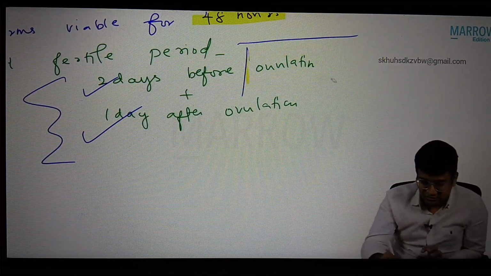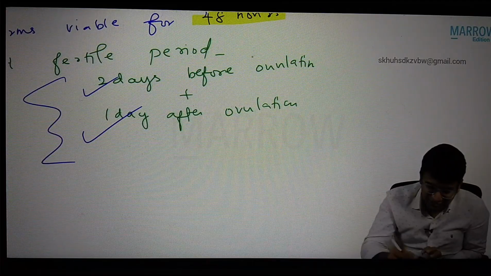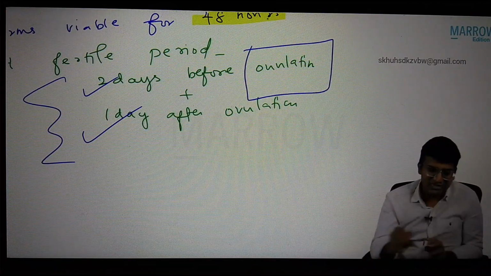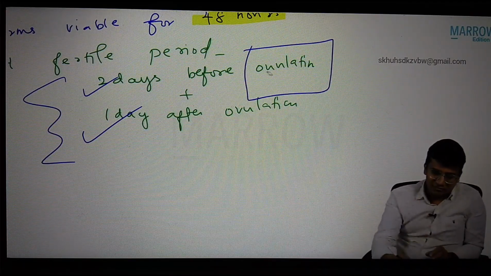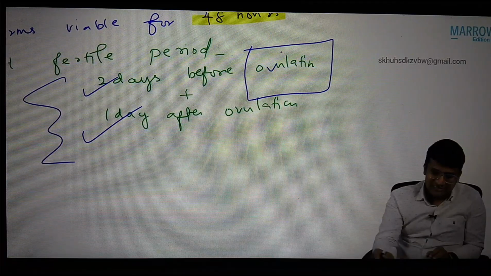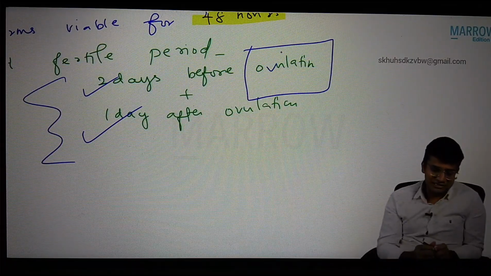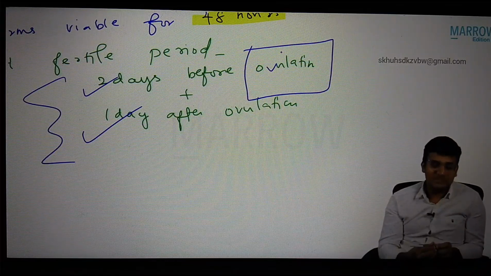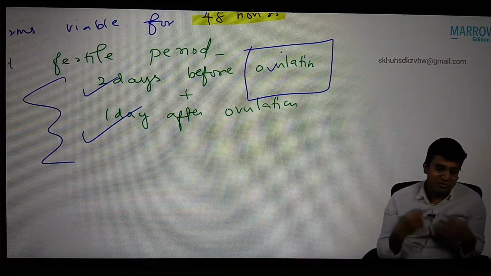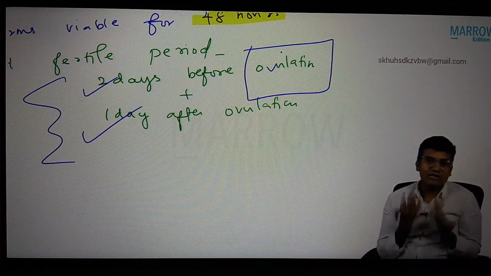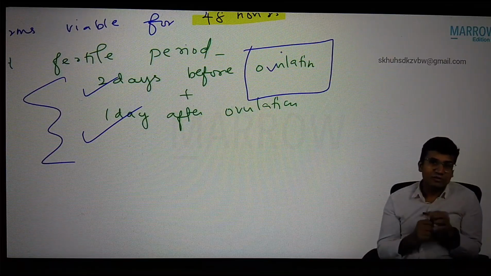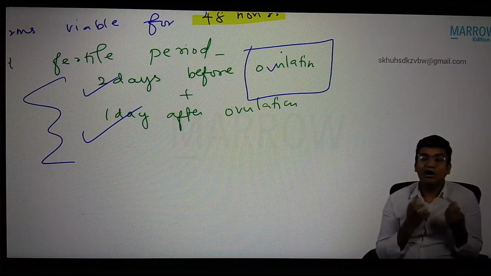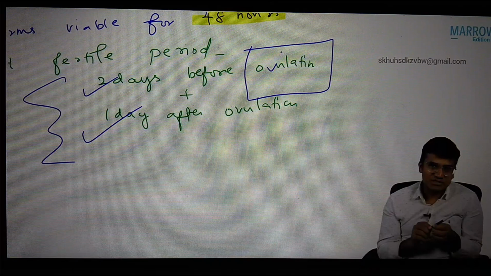If you ask the same question to Google or Siri or Alexa, they will say that during ovulation, the basal body temperature will be rising. Unfortunately, the couple is in Chennai or Hyderabad, where the basal body temperature will always be high. So basal body temperature rise is not an indicator to predict ovulation.